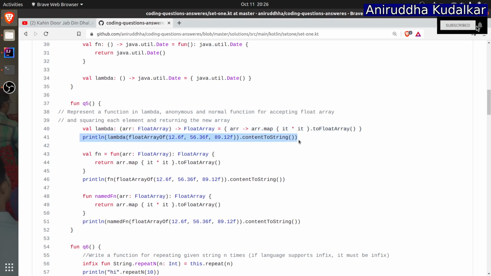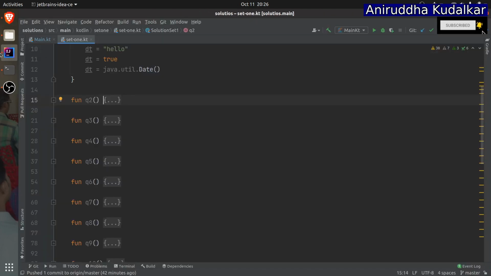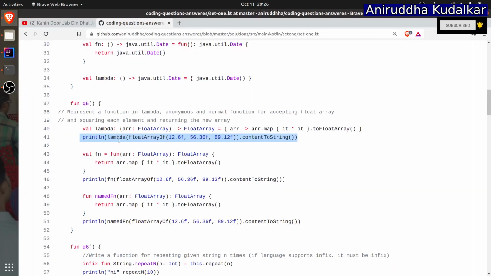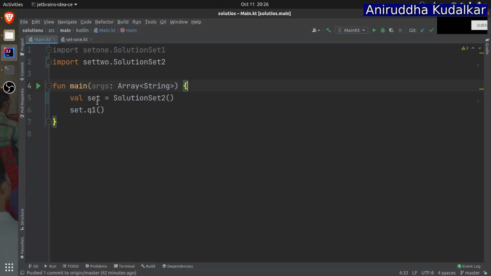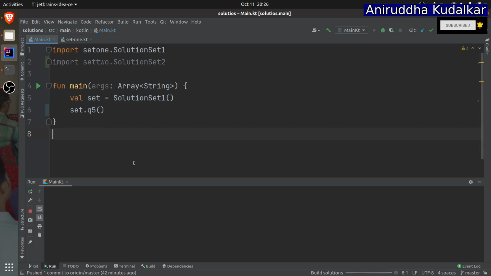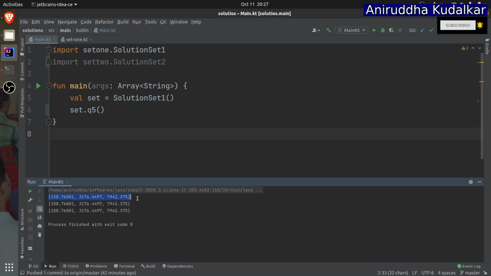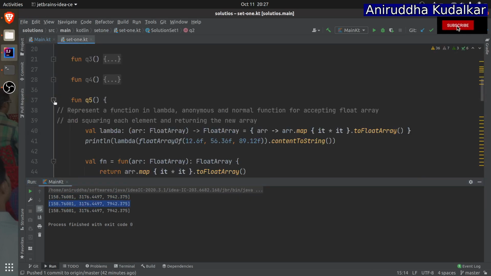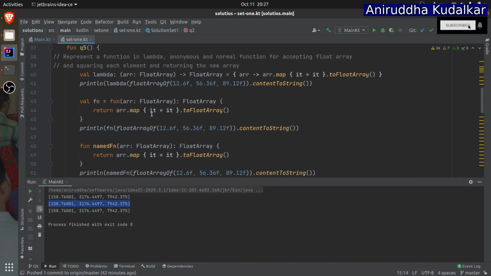Here I have printed this. If you want to see the output, for question 5, just go to main, write question 5 and here question set 1, and just run the program. You will get the output over here. Can you see, each and every element is squared. See here, same code I have written. So the question is to represent a function in a lambda, anonymous and normal way. We have seen how it works in a lambda.